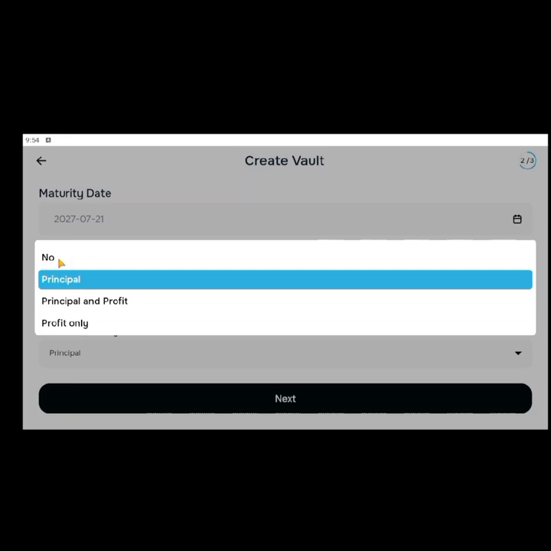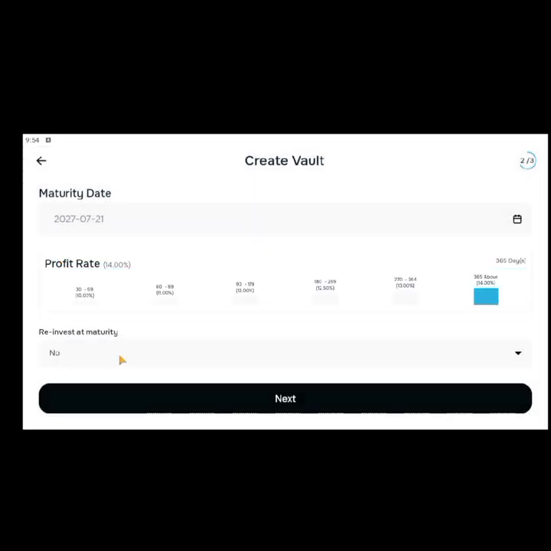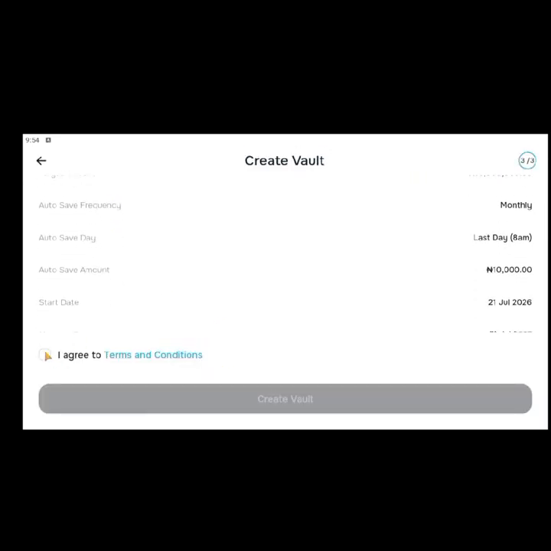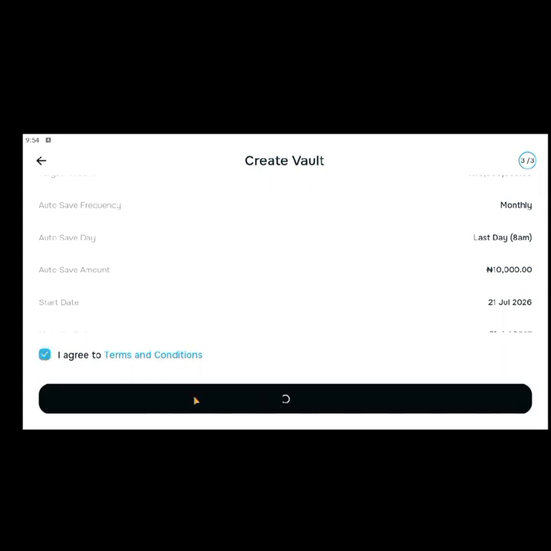invest. So you can just choose no, because when the time comes, you can always invest again. Because you might need the money at that period. You can't really say. So click on next, and so I go to the terms and conditions. I click on create vault. We are creating the vault.